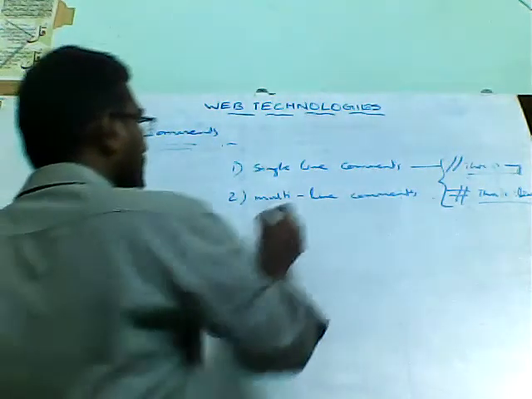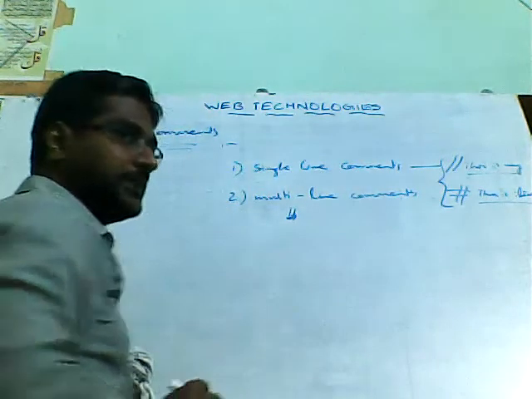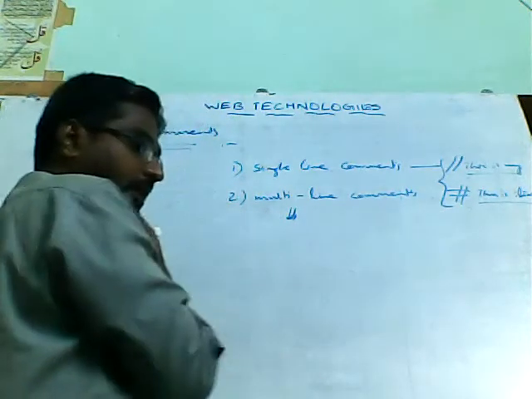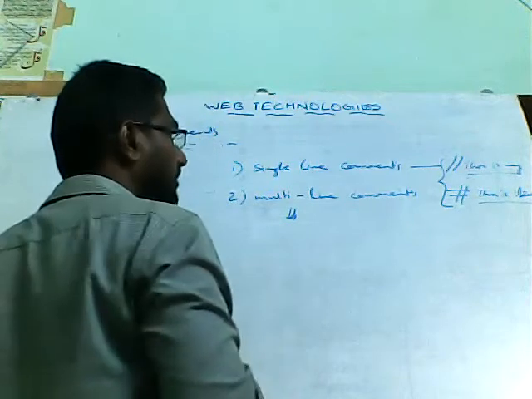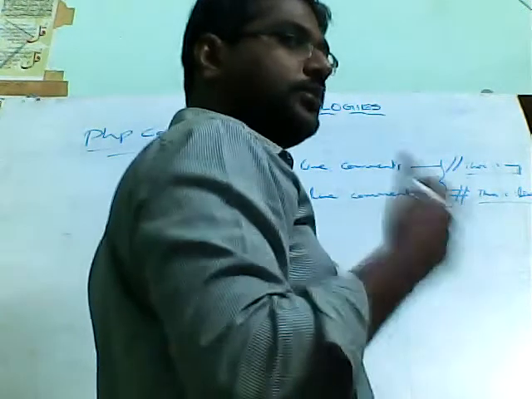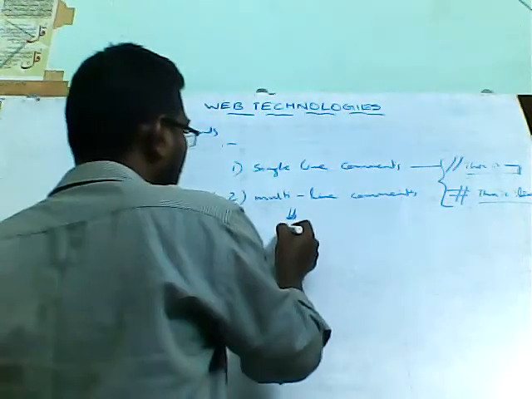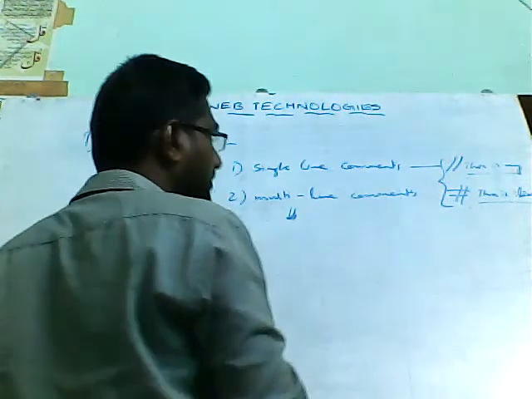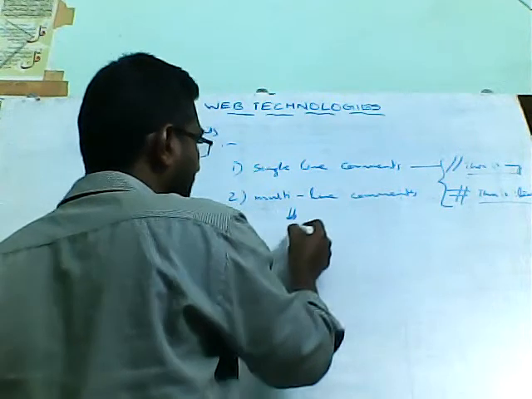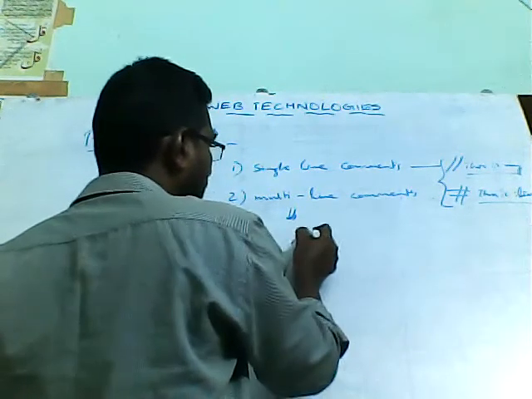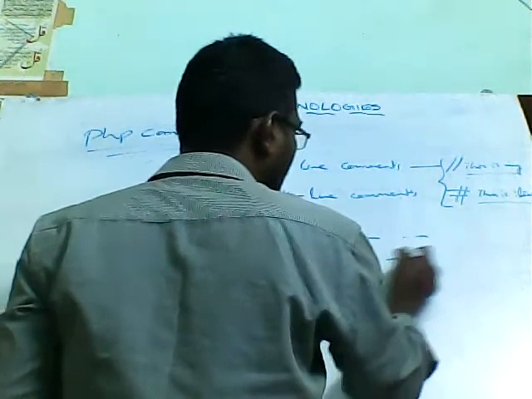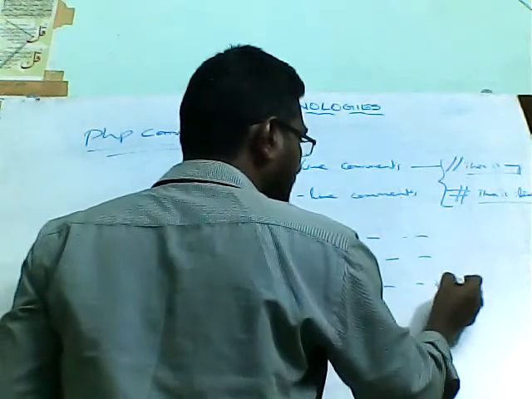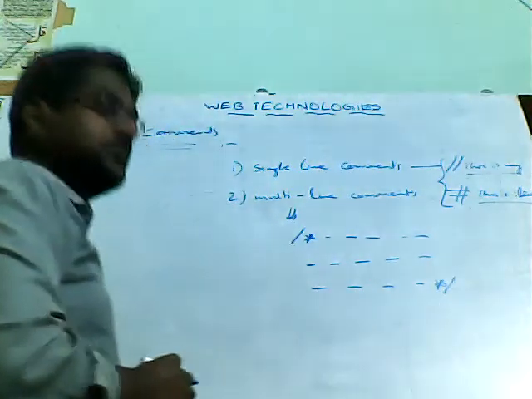Another type is multi-line commenting. Multi-line commenting means, suppose you want to write an explanation for some statement or for some method in 2 or 3 lines, you can go for multi-line commenting. To use multi-line comments in PHP, write slash followed by asterisk, then write the message, and end it with asterisk slash. This is multi-line commenting.